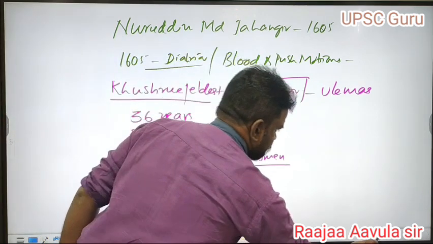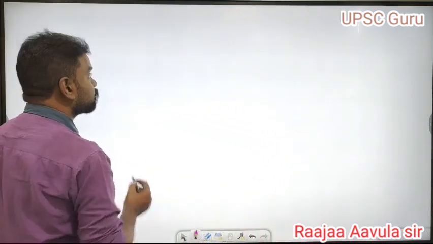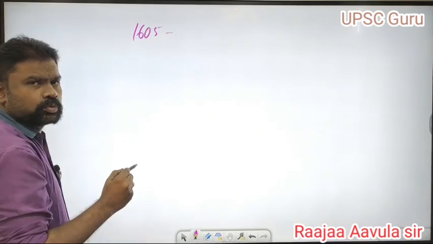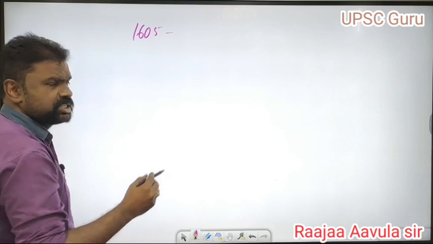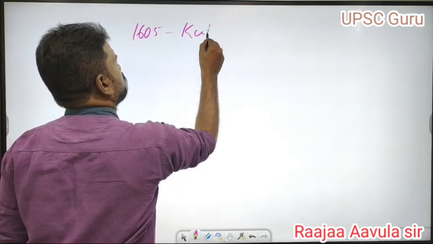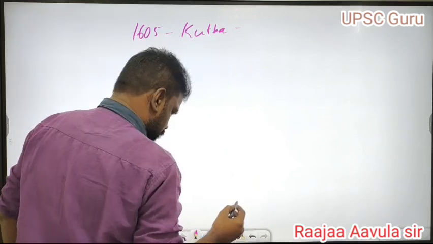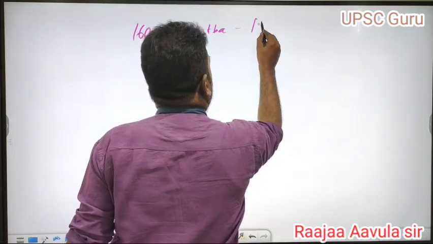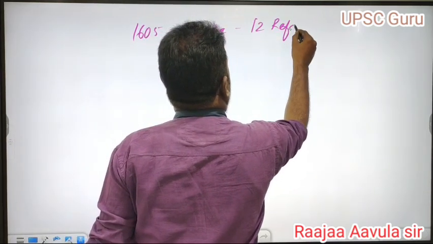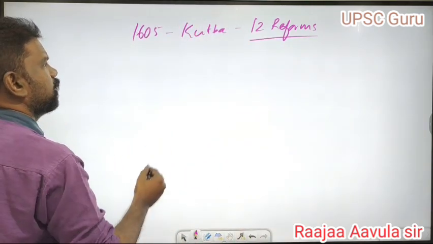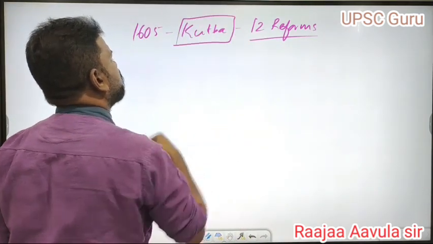In 1605, at the time of the coronation, Jahangir read the khutbah, and he also made 12 reforms. Why did he read the khutbah?